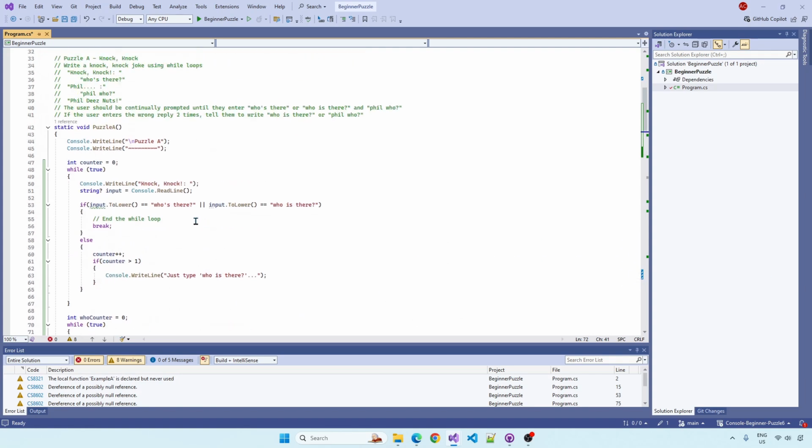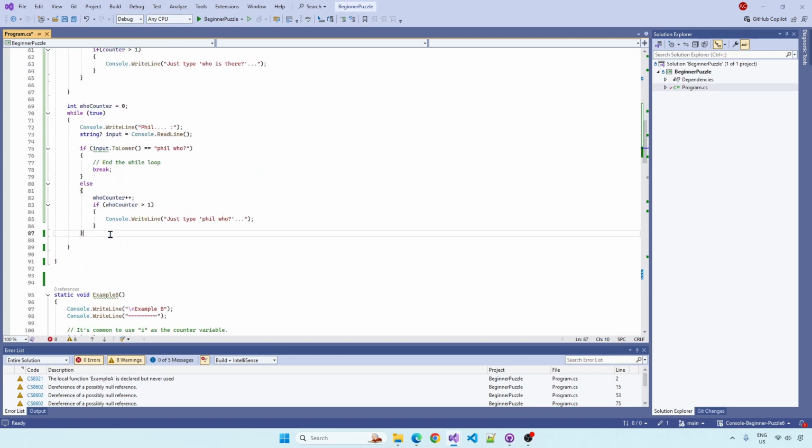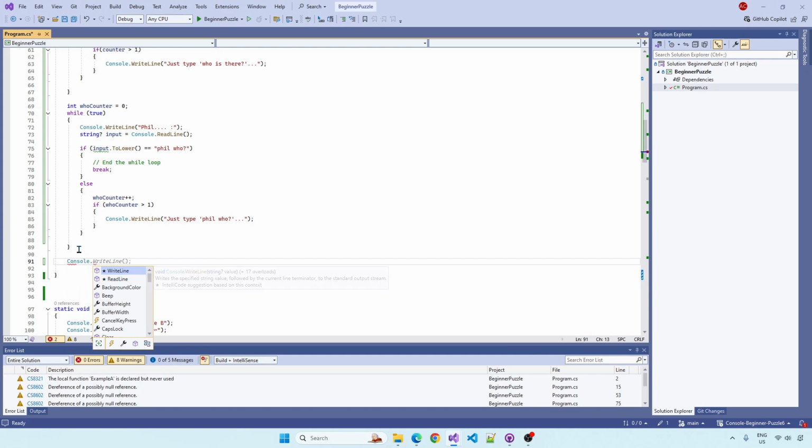And then we have to have the punchline at the very end. It's made us all laugh so much. Actually, I do find it funny. I'm sorry to tell you that. So not in the while loop, we want it outside the while loop. Console.writeLine. Paste it in there. Let's give that a shot.